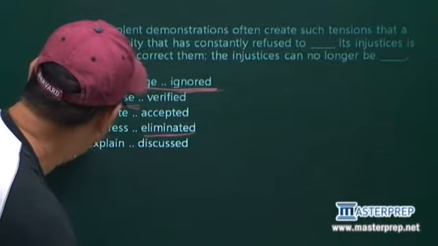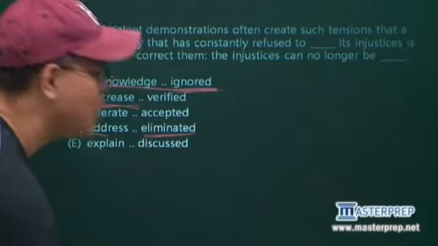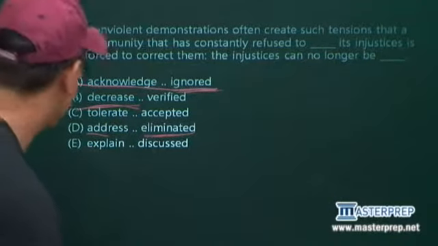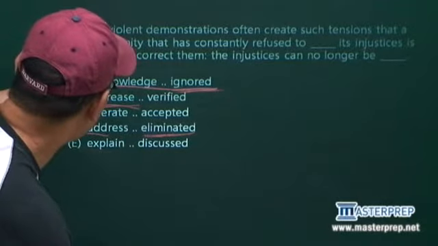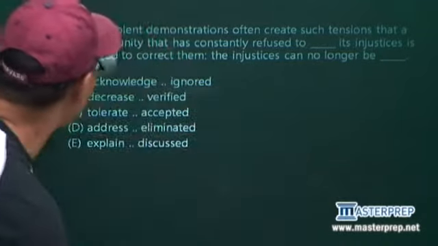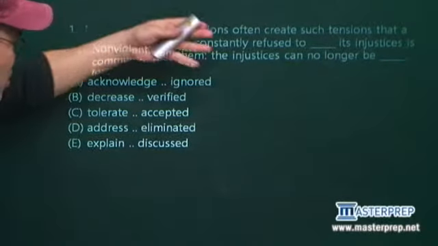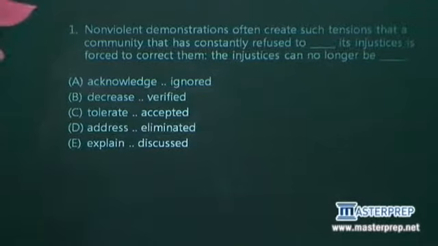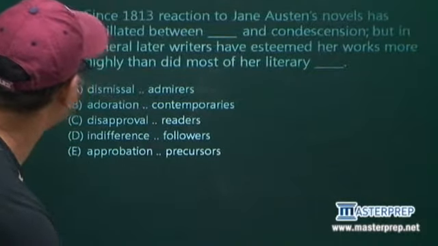notice address, add, eliminate. They seem like opposites, but they're really not. To address something is not to add. It's just to look at it or something like that. But acknowledge, ignore, direct opposites. If I see direct opposites, I'm going to choose them. If I see double negatives, I'm going to choose them. Okay, if I'm guessing. But that's without looking at the sentence. You'll see how well that works or doesn't work later. Okay, so let's move on to number 2.